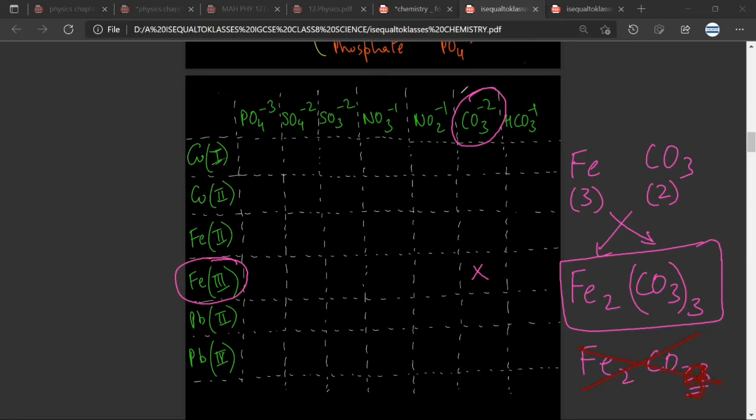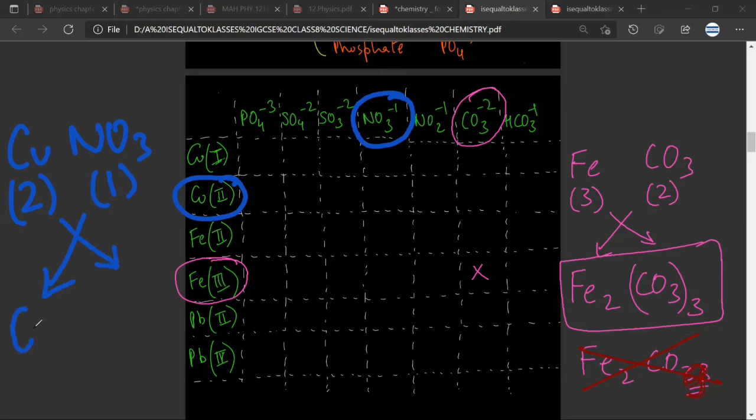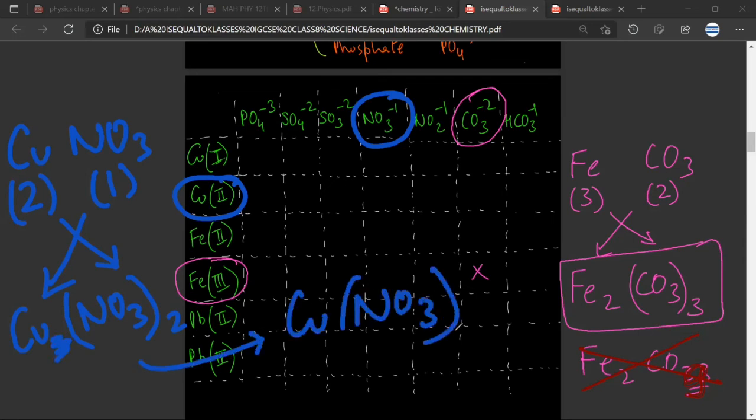Beta, is there any doubt? No doubt, sir. So let us take a few more examples. So let us take any random example here. Cu plus 2 and let us take this NO3 negative. So the valency of copper is written below it. The valency of nitrate is written below it. Crisscross implies that the valencies get exchanged. Any doubt? No, sir. And one thing that we need to remember is to put a bracket around this and then write 2. Any doubt here? No, sir. And then of course we need to forget about this, and this would be written as Cu(NO3) twice.